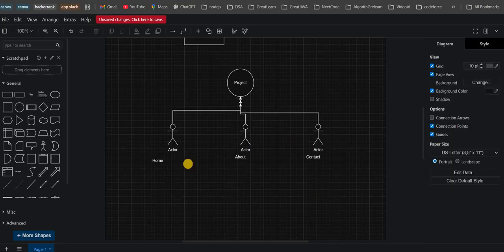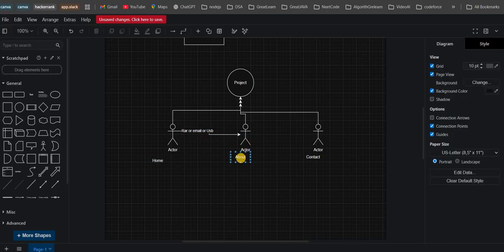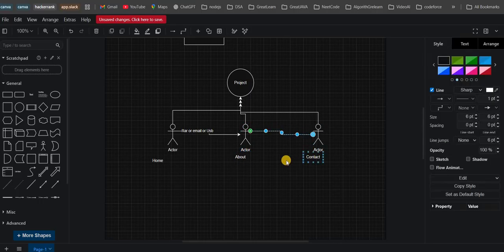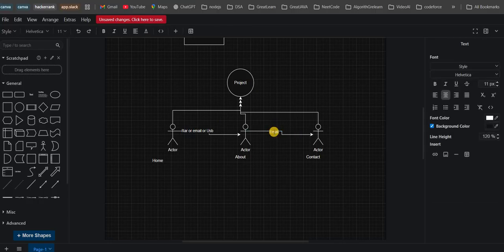Now what happened? When the project starts, he will start first. These three members cannot work at a time. First, he has to complete the home section. After that, he has to send this project to the second person in a RAR file, or send it through email or USB. In the olden days, they used USBs, emails and RAR. After that, he works on the about section. When the about section is done, he sends the project to the third person, who can also send it through email or USB.